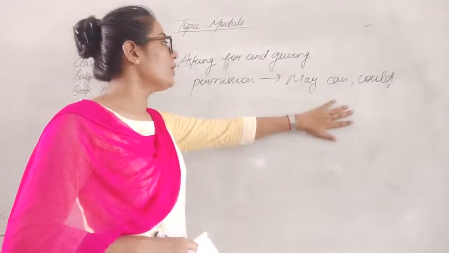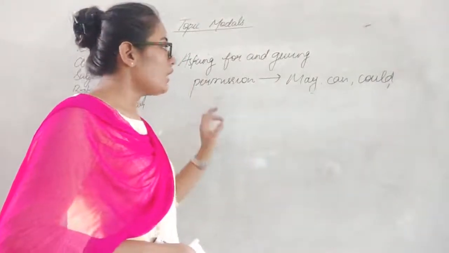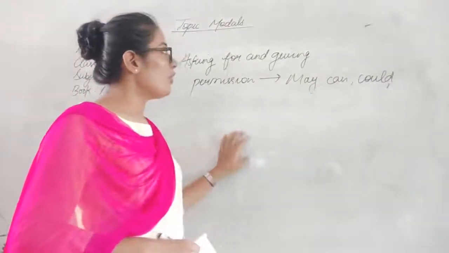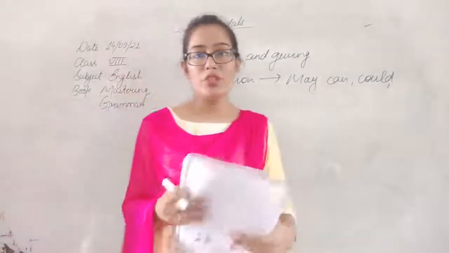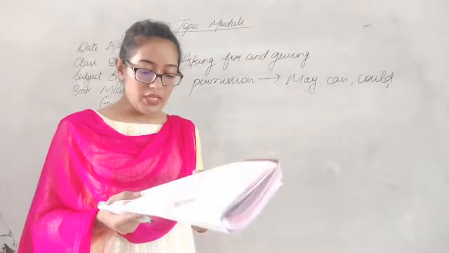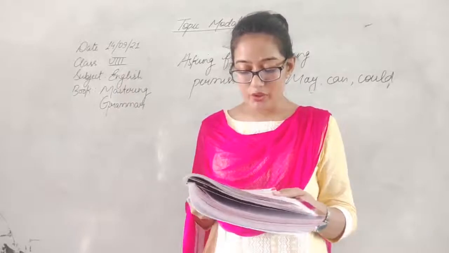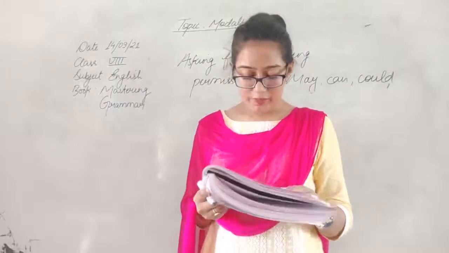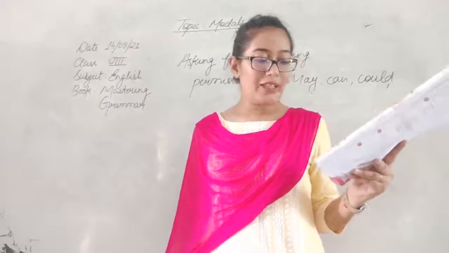Now we are going to also know that may, can, could is used for asking something or giving permission for something. For example, it is Samira's birthday party and his friends have gathered for the celebration. So, mother says, Samira, now you can cut the cake.